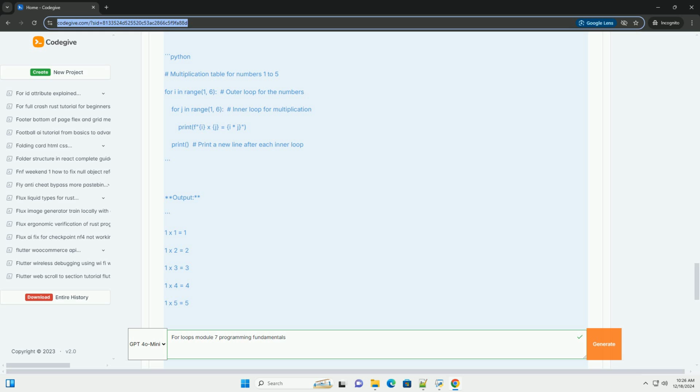Conclusion. For loops are a powerful way to iterate over sequences and collections in Python. They can be combined with conditionals and nested to solve complex problems. Understanding how to effectively use for loops is essential for programming and will greatly enhance your coding skills. Feel free to experiment with the examples and modify them to deepen your understanding.